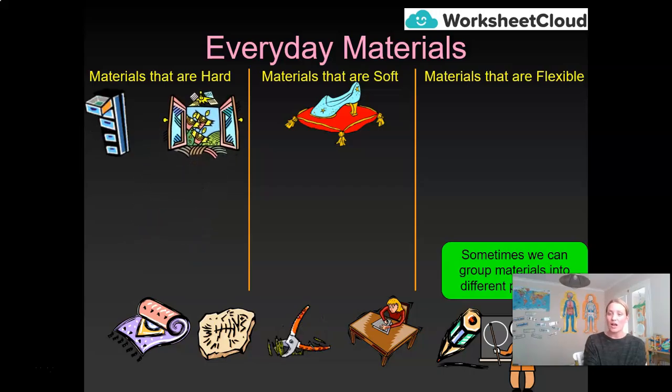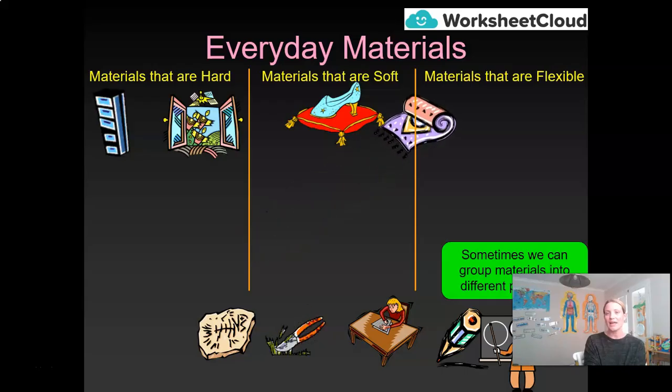The glass is hard. It is not easy to break. I don't want windows that easily break. Now, I've put the carpet in the middle here, both between soft and flexible, because that is exactly what it is. It is flexible. I can roll it up if I need to and take it out to clean it, but it is also soft and nice to walk on.